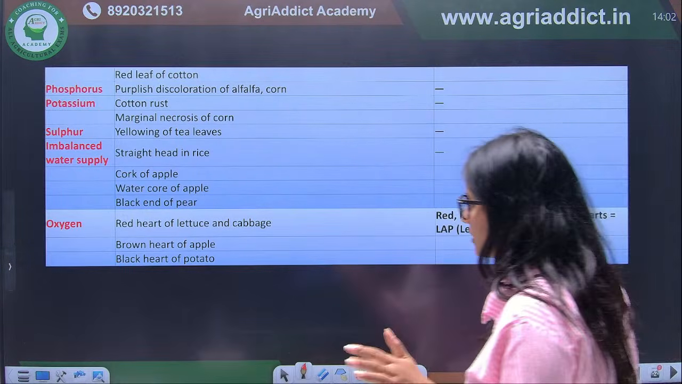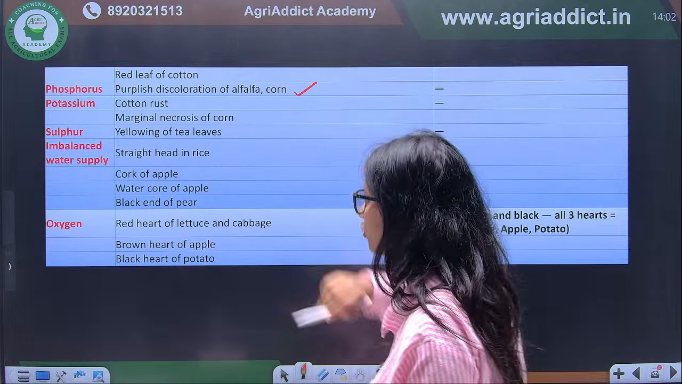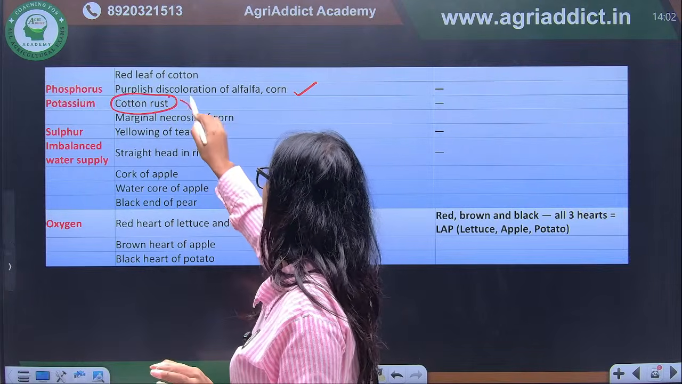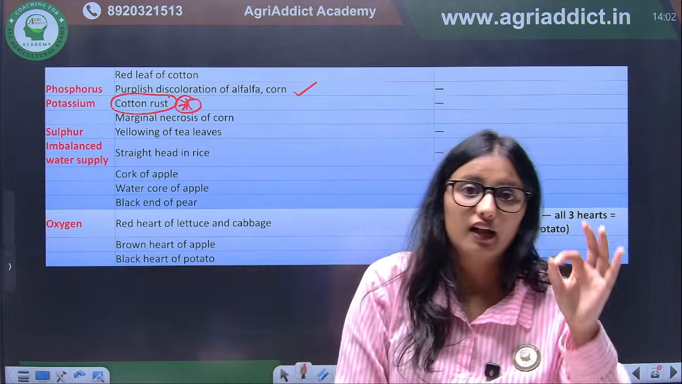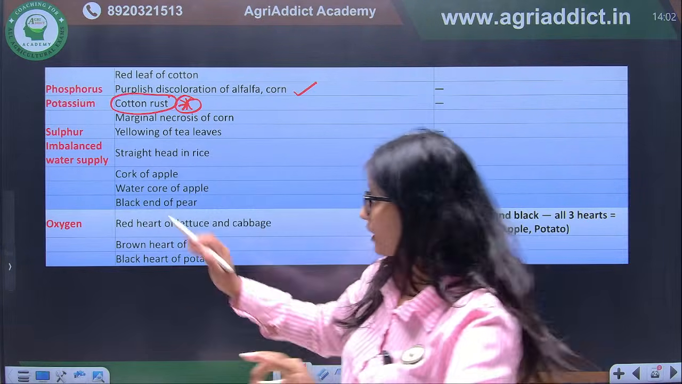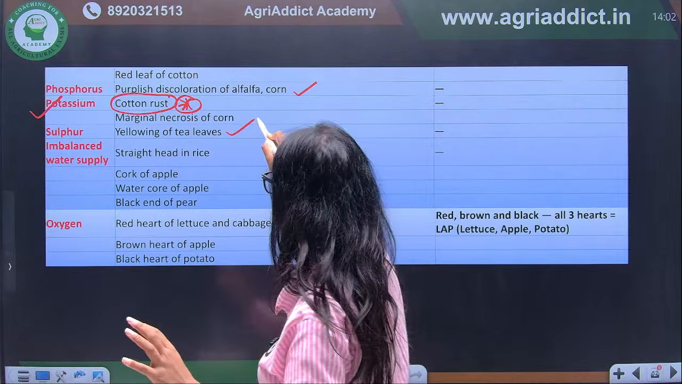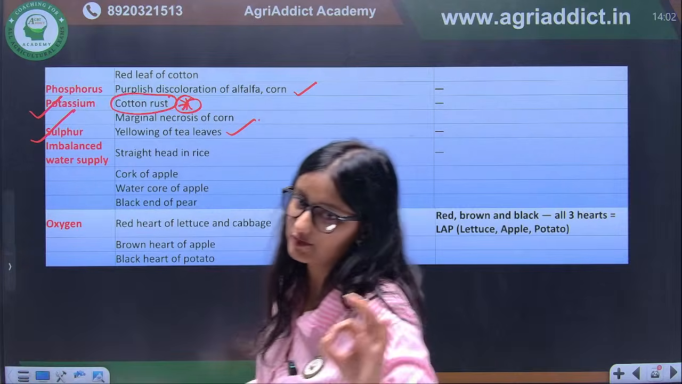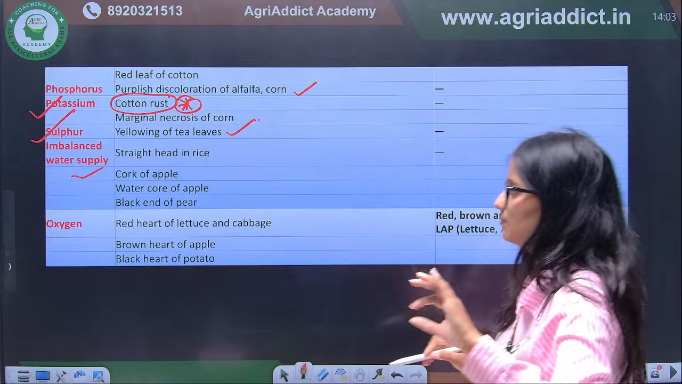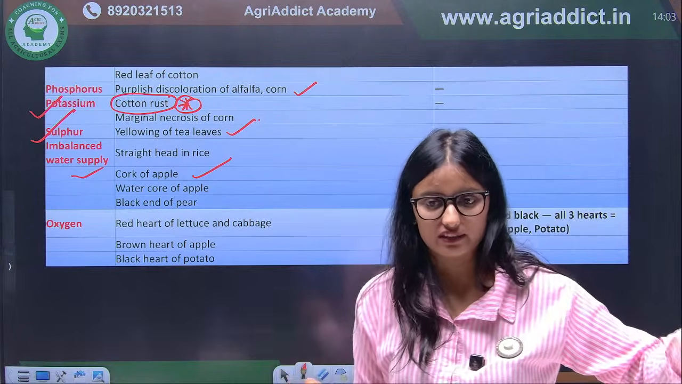Next we have phosphorus. When we talk about phosphorus, there is purplish discoloration of alfalfa and corn. Next we have potassium, that is cotton rust. Yes, again this is a very important point to remember. Cotton rust is caused due to nutritional imbalance, and that is potassium. Again sulfur, we have discussed yellowing of the tea leaves, that is due to sulfur. If we talk about imbalanced water supply, there will be black end of pear, water core of apple, cork of apple, straight head in the rice.